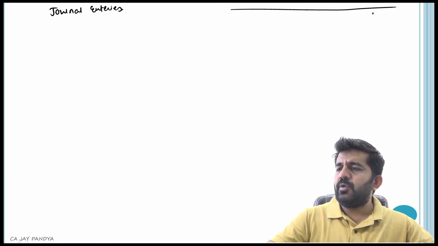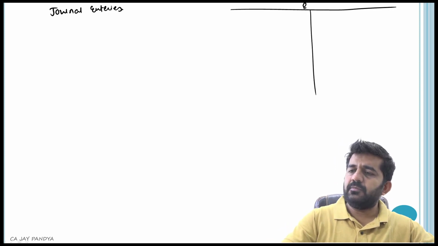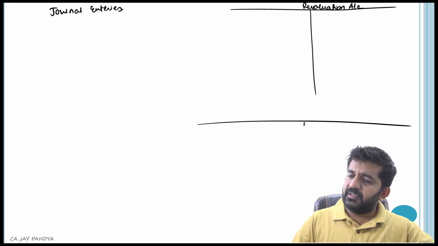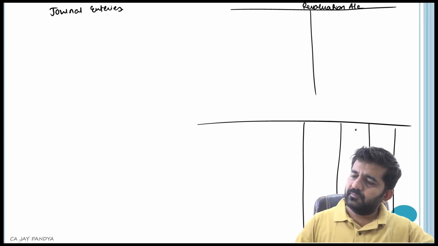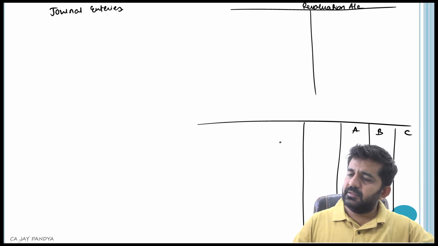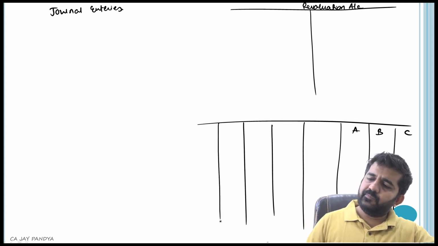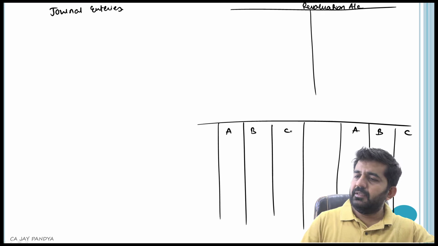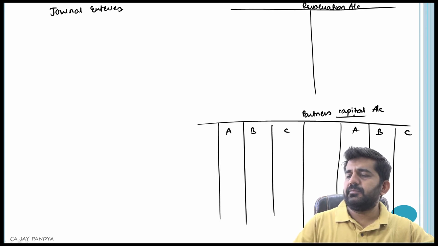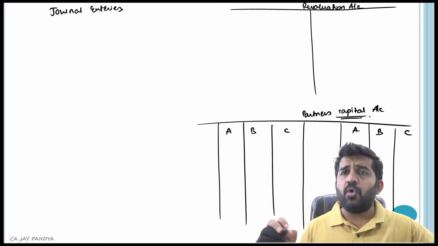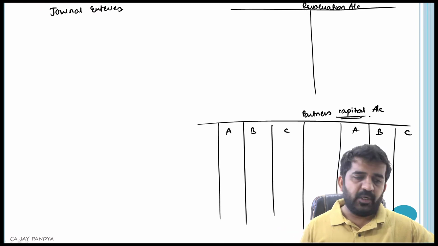I will be drawing two accounts: one is the revaluation account, another is the 3-columnar partners' capital account, with A, B, C. This is the partners' capital account. We'll be dealing with all the points one by one.